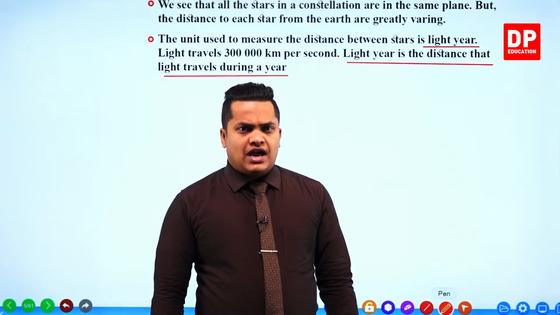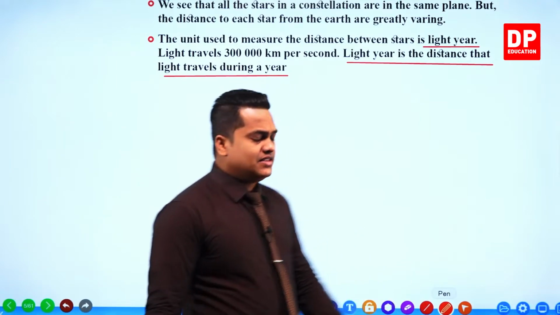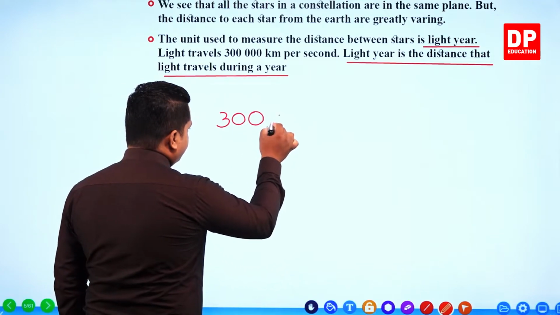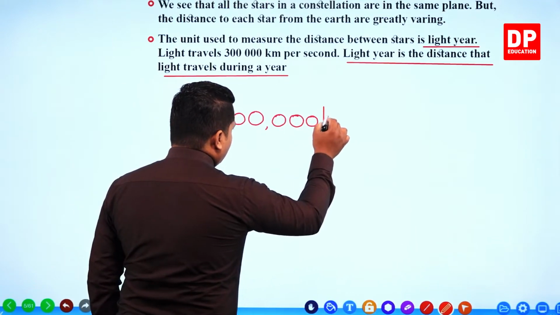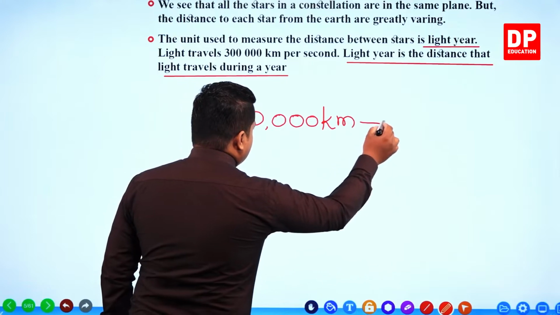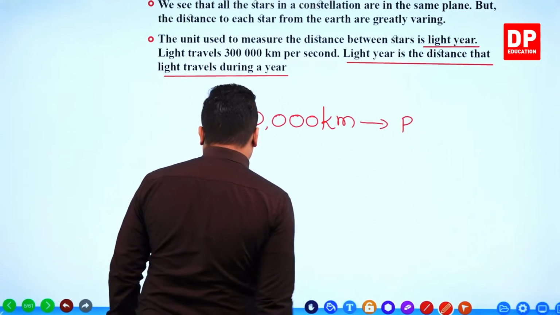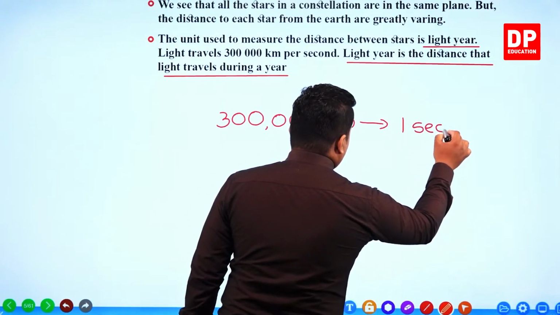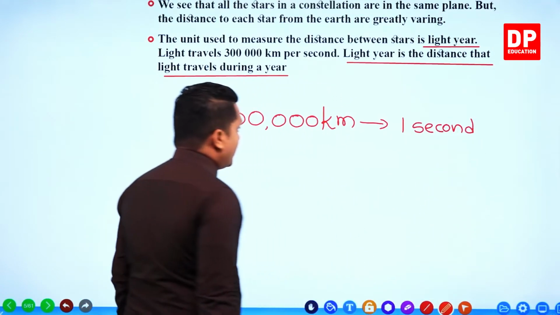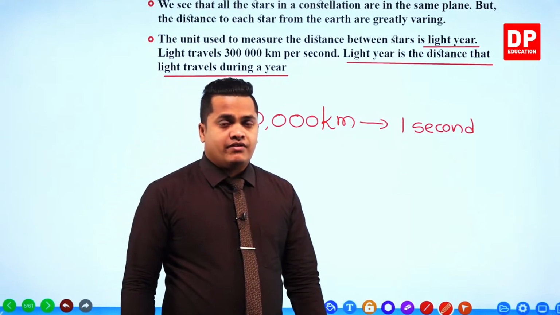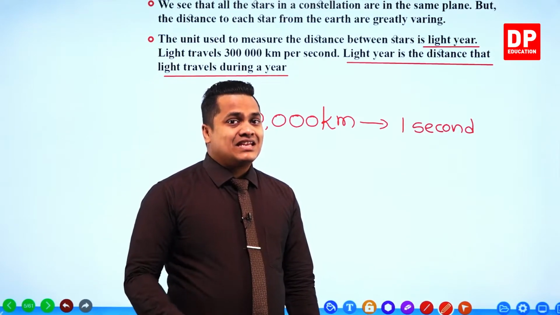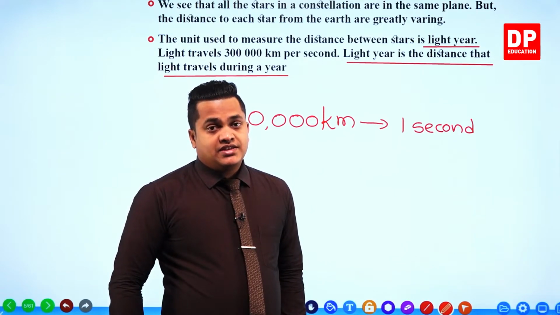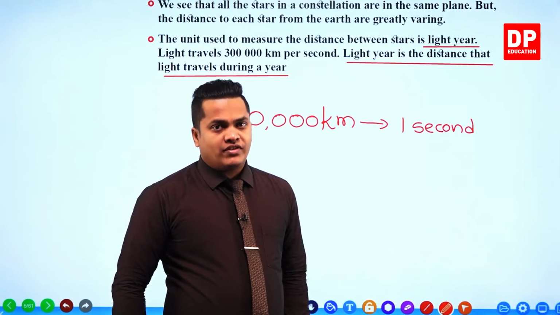Normally, the speed of light is considered as this much: 300,000 kilometers within 1 second. Within 1 second, how many kilometers is it going to travel? 300,000 kilometers. This is within a time period of 1 second.